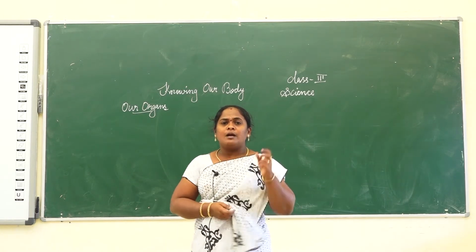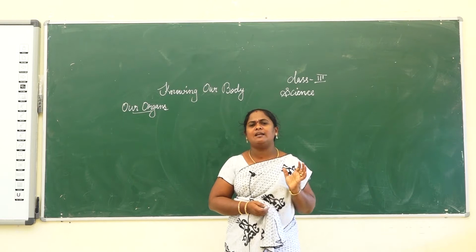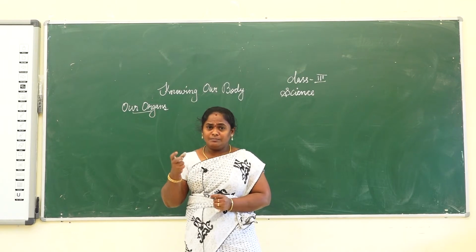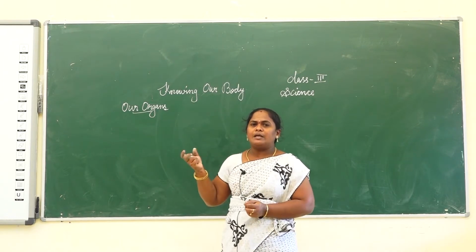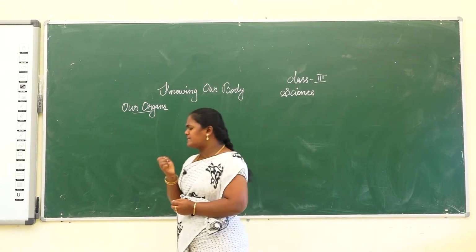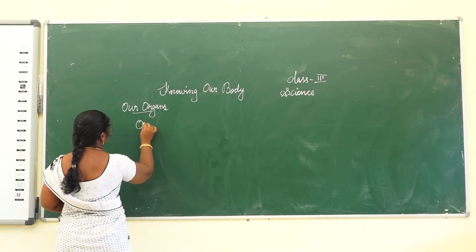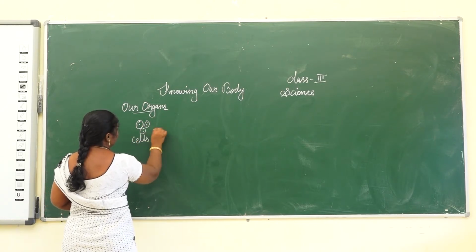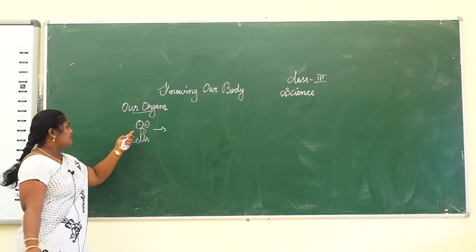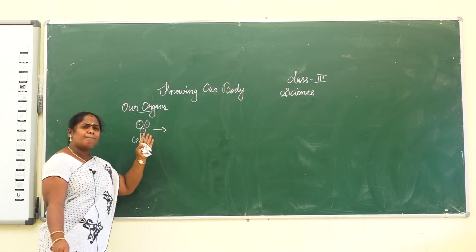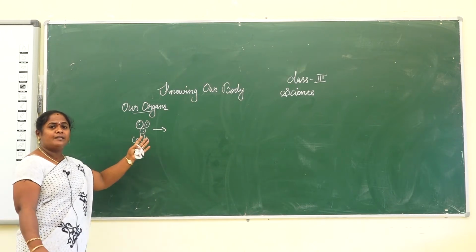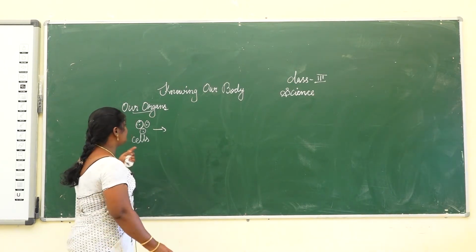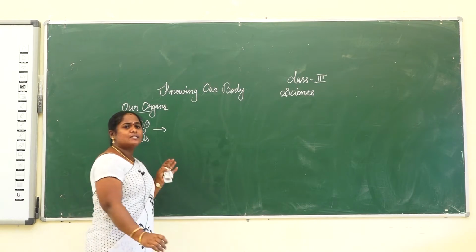First, our body is made up of small cells. The cells are the basic and simplest unit of our body. They are alive and can reproduce independently. There are different kinds of cells in our body.